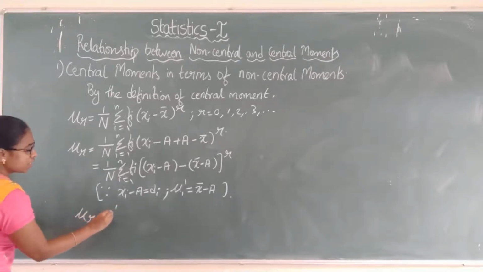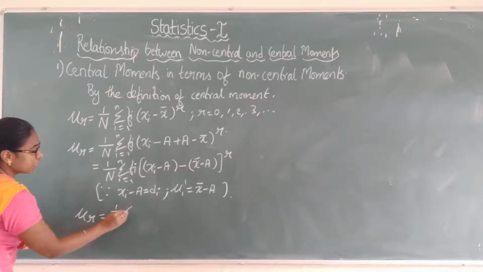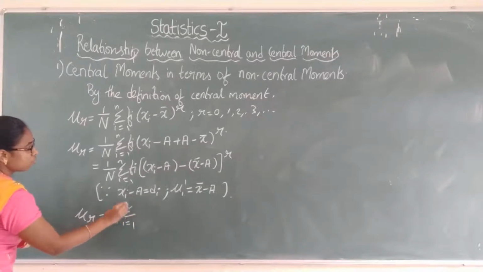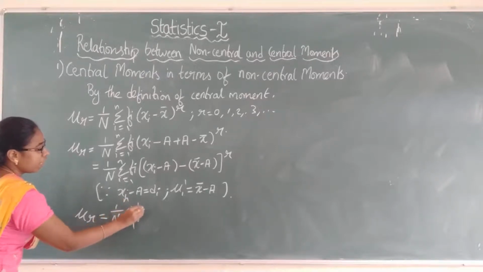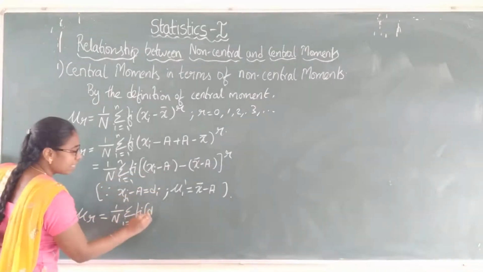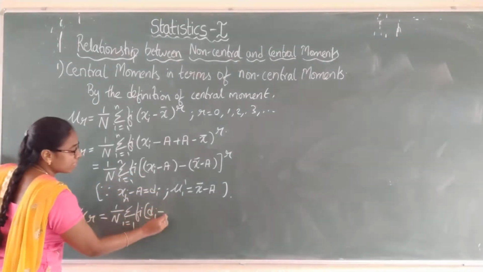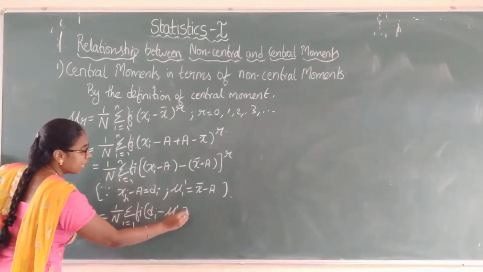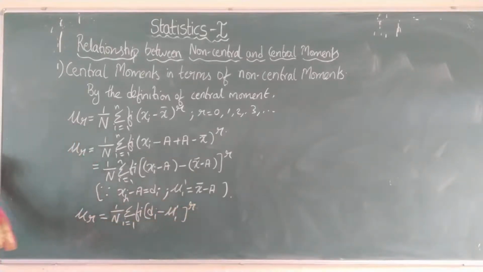Mu r equals 1 by n summation i equals 1 to n fi into (di minus mu 1 dash) whole power r. This is in the form of the expansion of (x minus y) whole power n. So we have the expansions, right? What is the expansion?